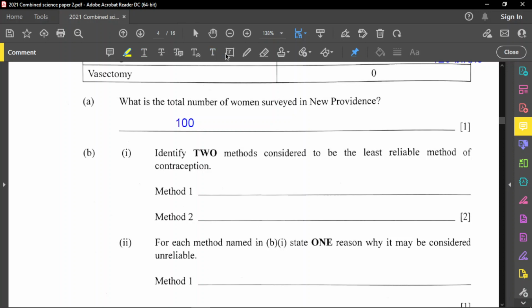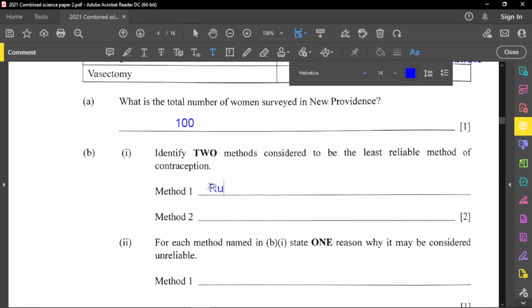So let's put it right here. Two methods. One is the rhythm method, as they mentioned there. All right, the rhythm method, and also the withdrawal method. Those two methods are the least effective.